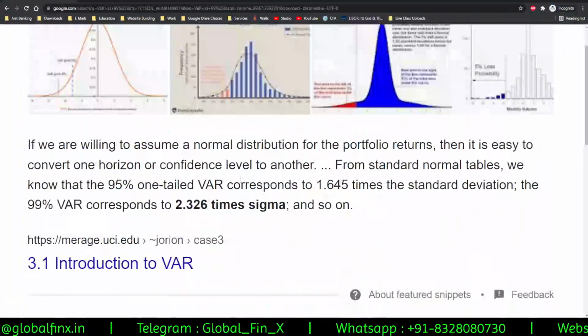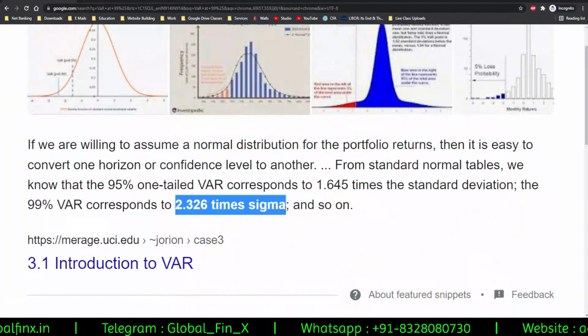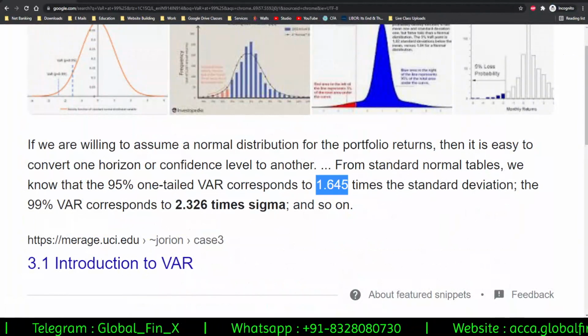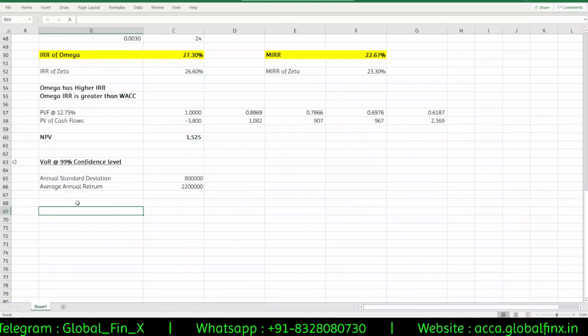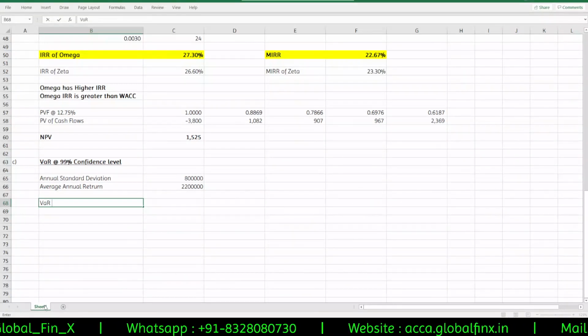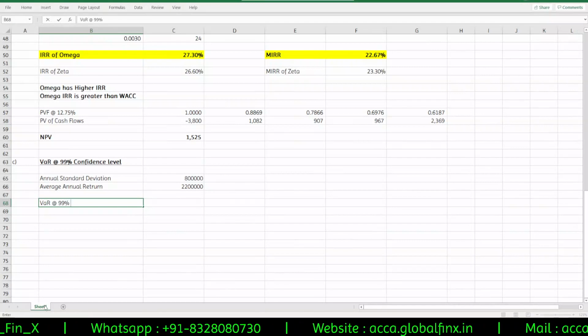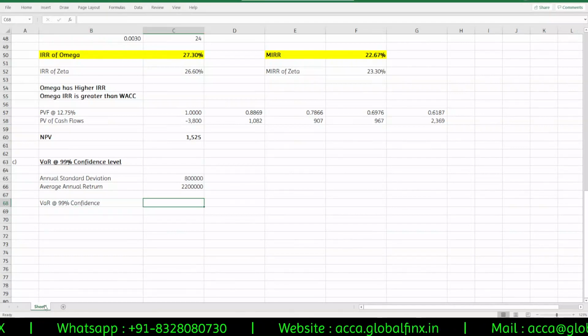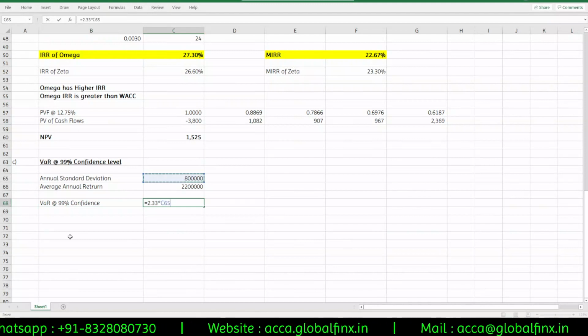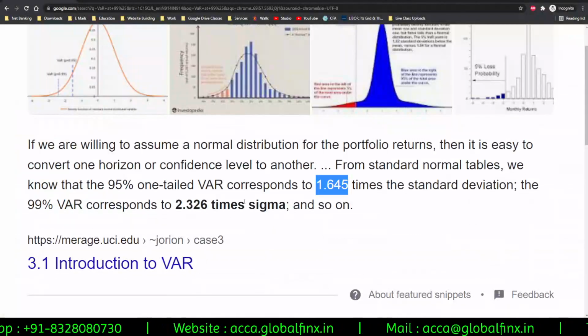Okay, so this is basically from your Z table, which you guys are not expected to do, but just in case if you want to, you can figure it out that VaR at 99% confidence level is equal to 2.33 multiplied by this standard deviation sigma. You can see here times sigma.